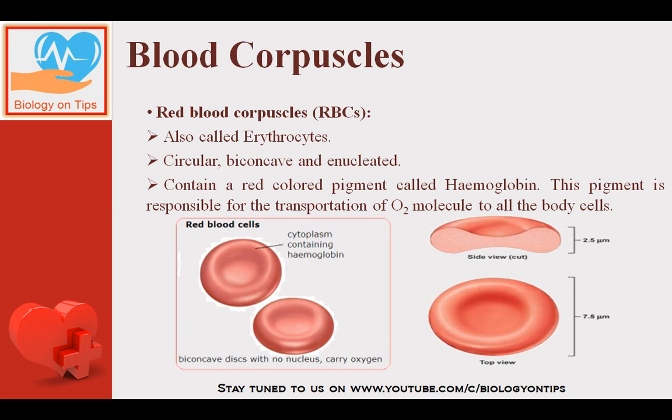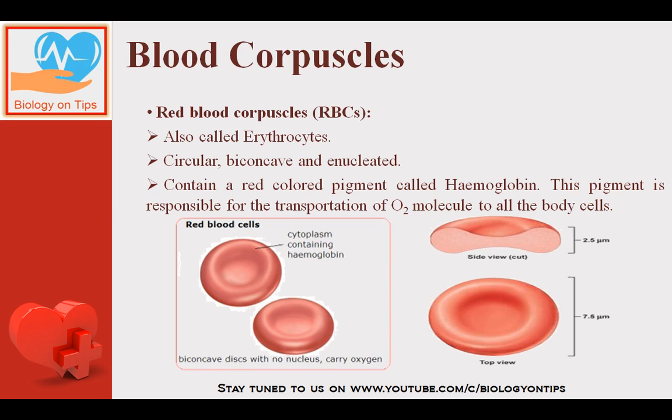That is why RBC, which is carrying the most important molecule, hemoglobin, and hemoglobin is carrying oxygen molecule, so RBC is carrying the oxygen molecule, still it respires anaerobically, because all the cell organelles denature, they disappear at the time of maturity, so as to provide maximum space for hemoglobin.